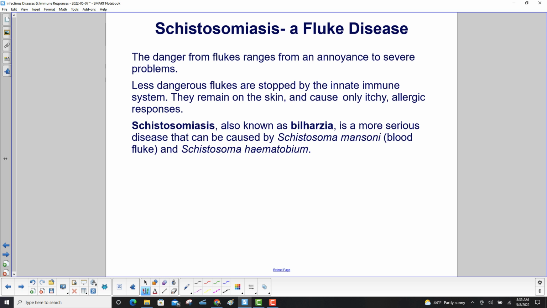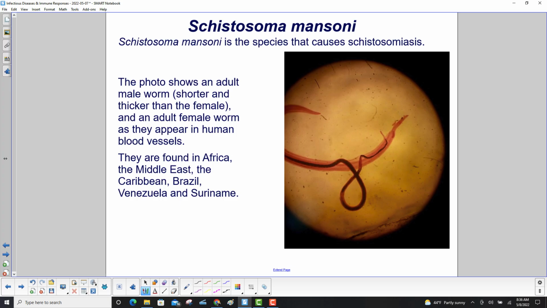Schistosomiasis, also known as bilharzia, is a more serious disease that can be caused by Schistosoma mansoni, blood fluke, and Schistosoma hematobium. Schistosoma mansoni is the species that causes schistosomiasis. This photo shows an adult male worm that's shorter and thicker than the female. So that's this thing right here. There's one side of it, there's the other piece. And the adult female worm is this right here. That's how they appear in human blood vessels.